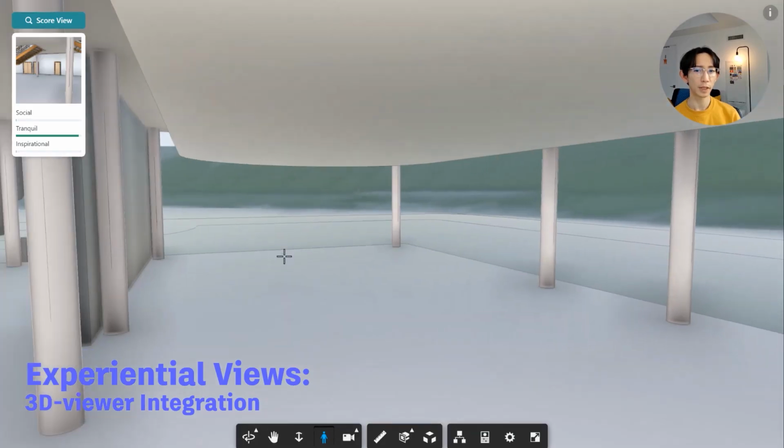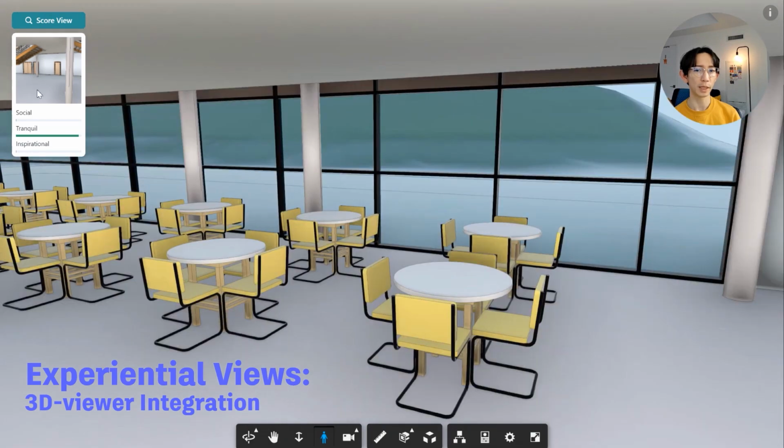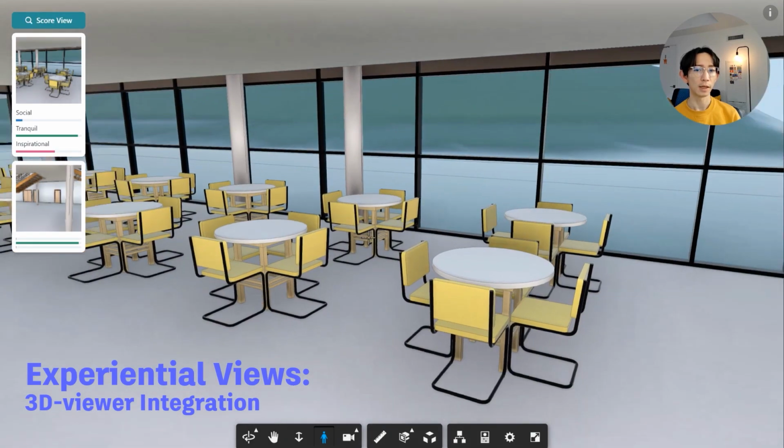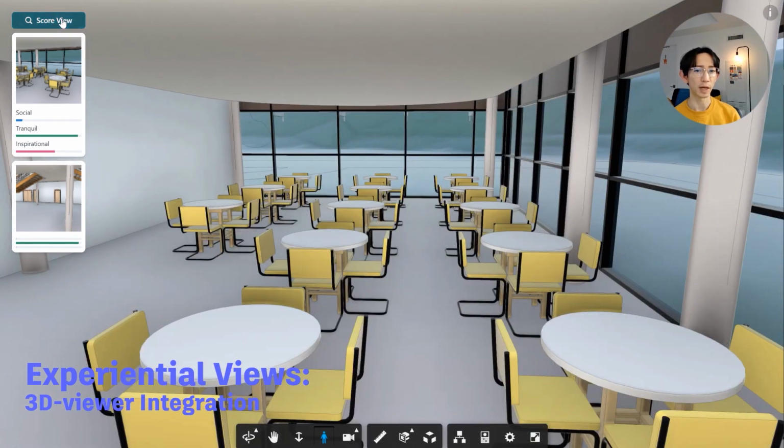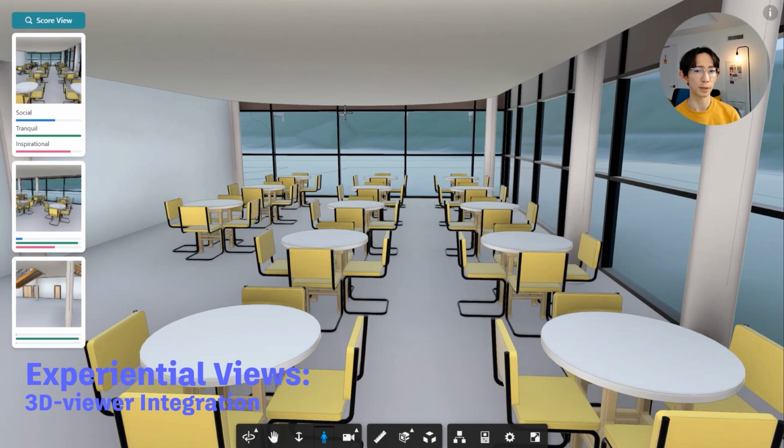We also integrated Experiential Views into a WebGL-based 3D model viewer to enable a more dynamic evaluation of scenes. When the user clicks the Score View button, the current view gets evaluated by our fine-tuned model and displays the scores back to the viewer.